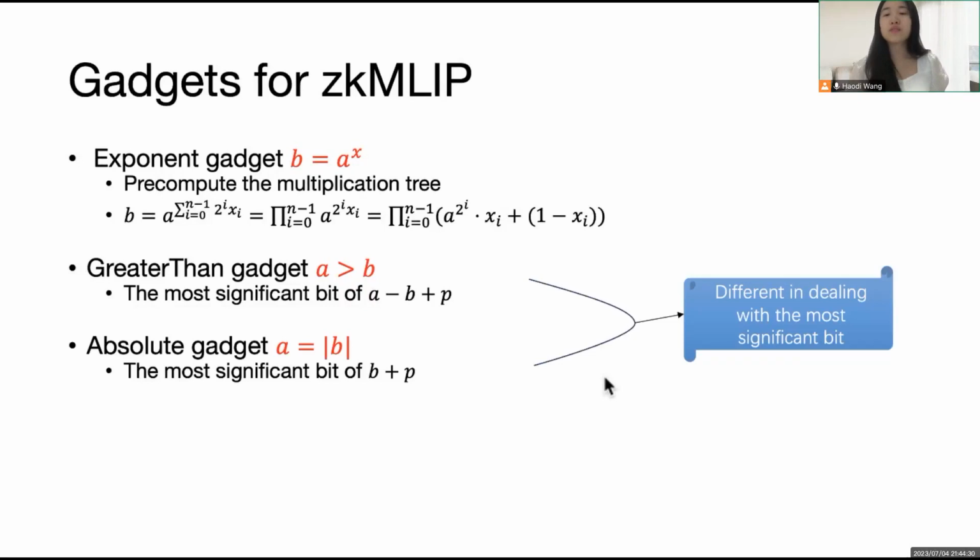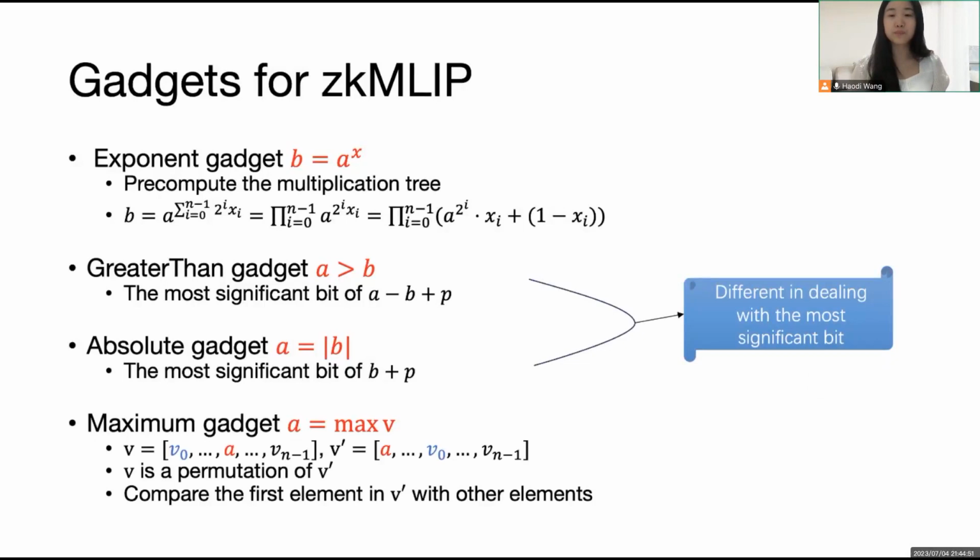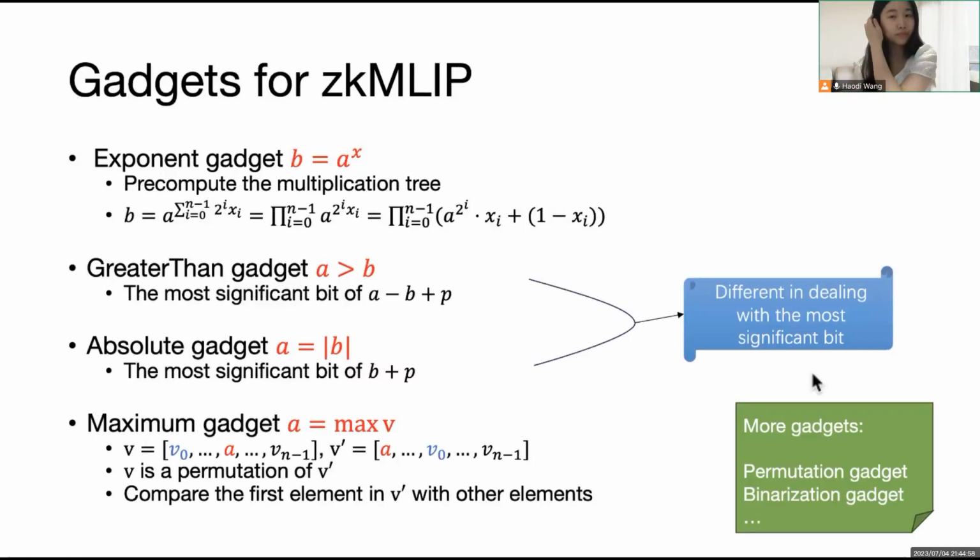The difference between these two gadgets is that we deal with the most significant bit differently. And the maximum gadget first switches the first value and the maximum value, then proves the new vector is a permutation of the original vector and compares the first element with each element in the new vector. These are 4 examples of our gadgets. For more building blocks, please refer to our paper.